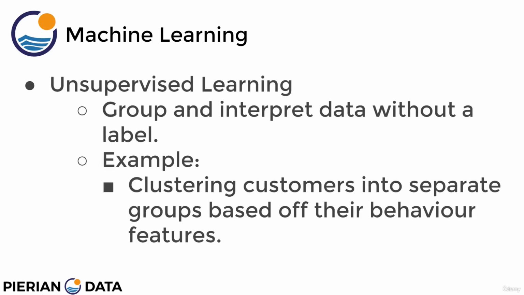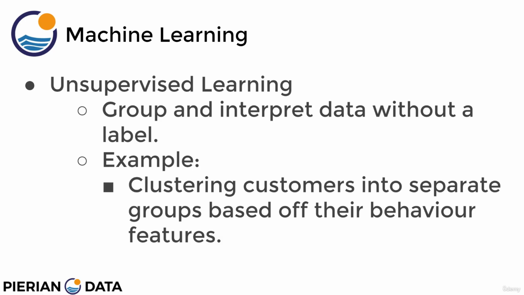Now let's shift over to briefly discovering unsupervised learning. Unsupervised learning is a little bit harder to understand, which is why we're going to cover it in much more detail later on in the course. But in general, we can think of unsupervised learning as trying to group and interpret data without a label. We're essentially then tasked to discover the label on our own. So for example, we could try clustering customers into separate groups based off their behavior features.